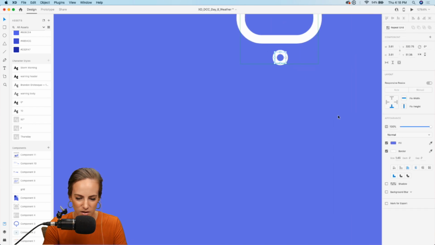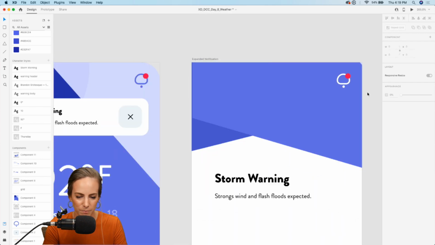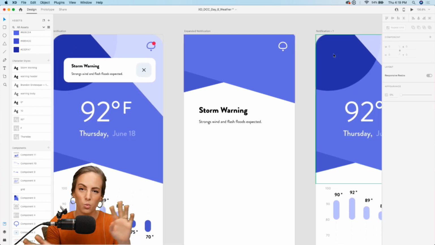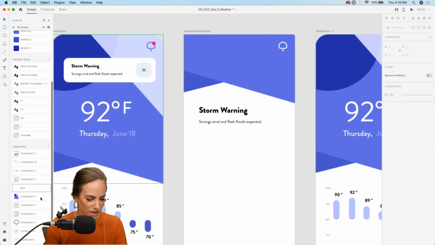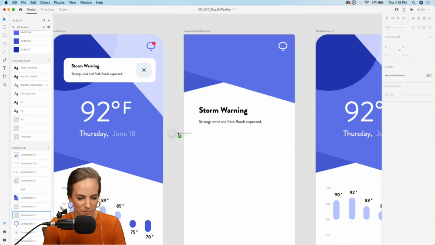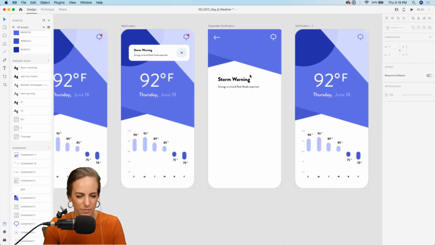And let's change this to white as well. Okay. And then since we've just clicked on it, we can get rid of the red circle. And we need a way to go back. So let's add just a back arrow. I thought I had a back arrow. I do. Okay, we can put that just in line with the bell notification up there.